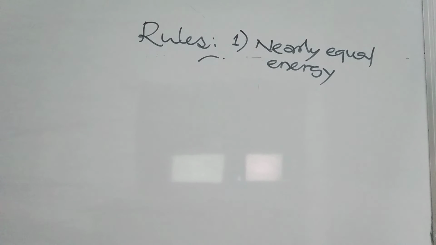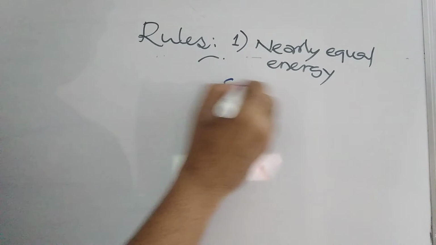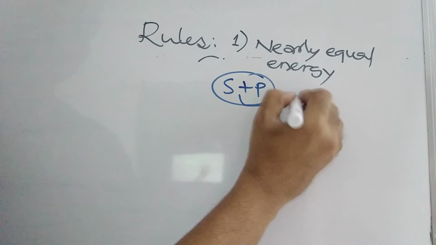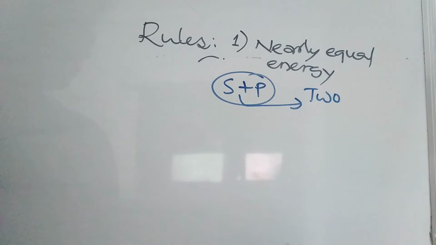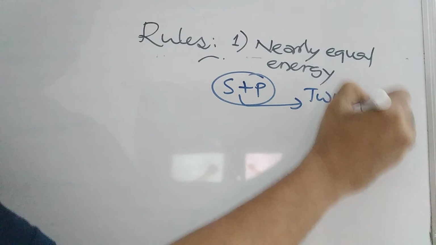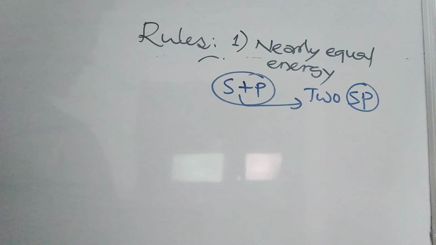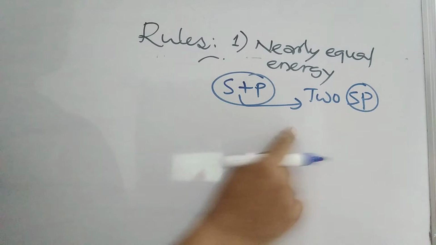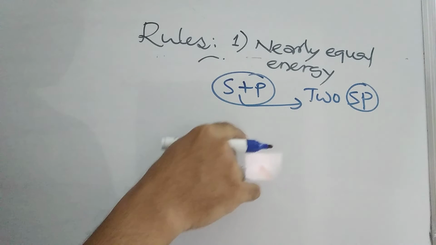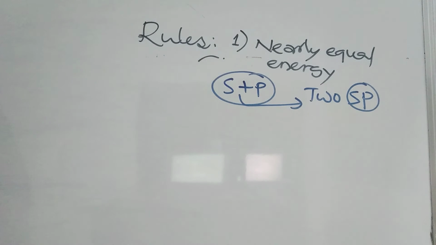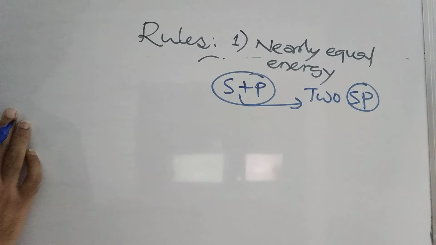If 2 orbitals are participating, 1 s orbital and 1 p orbital mixing, then you get 2 new orbitals, which we call sp orbitals. If you take 3 orbitals, you will get 3 orbitals. So the number of orbitals formed after hybridization must be the same as the number of orbitals participating.